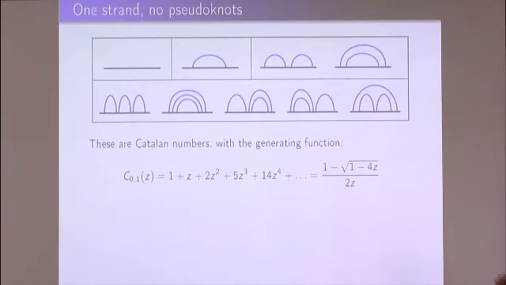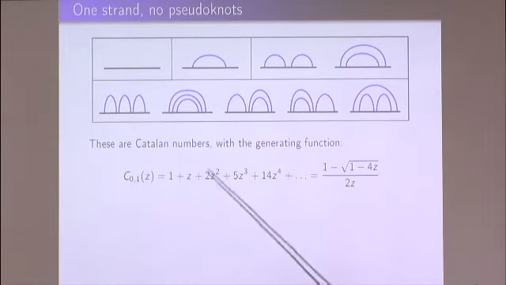And let me just give the simplest example of this, which consists of configurations which have chords which do not cross. So, for example, we can start with an empty configuration, just with an empty backbone, and there is certainly one such configuration. So I represent this by this one. If we take just one arc, then we also have just a single configuration. So to this arc, I associate a letter Z, which I write here, and there is just one configuration, so I have one Z.